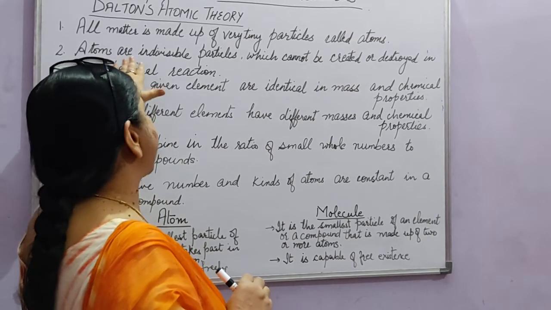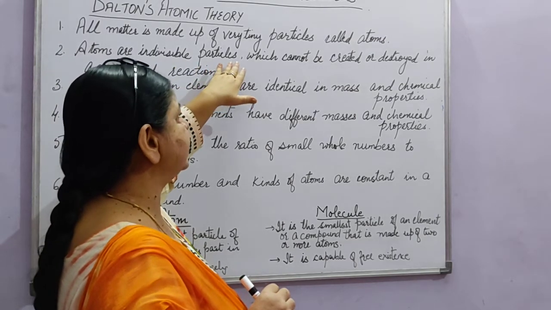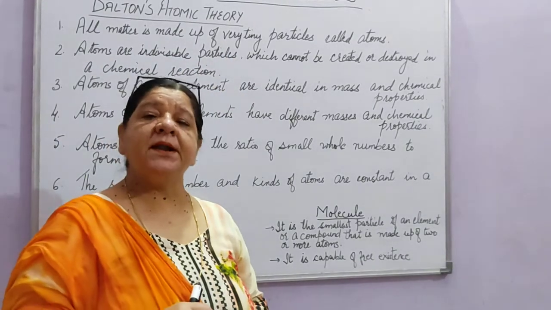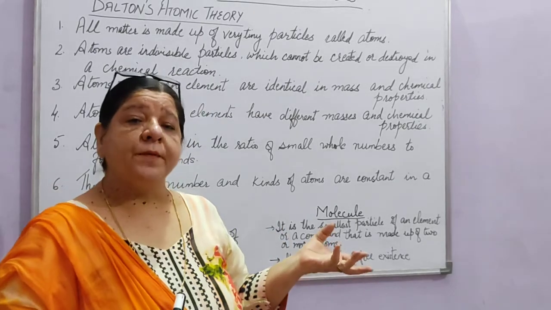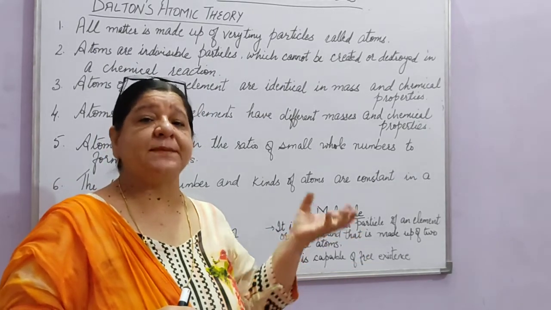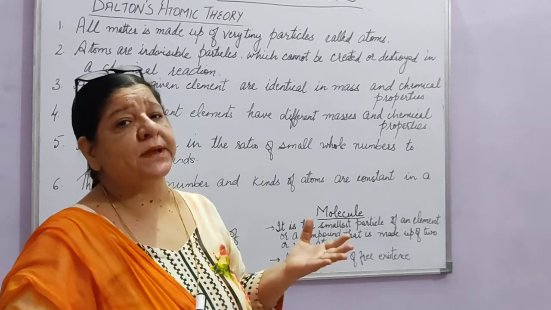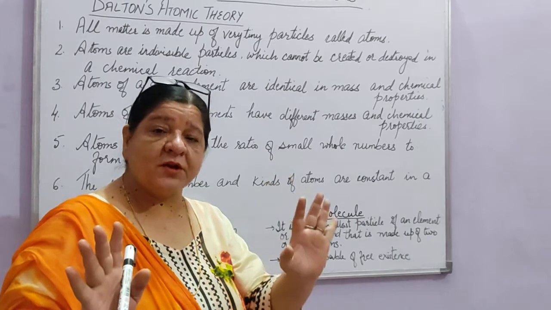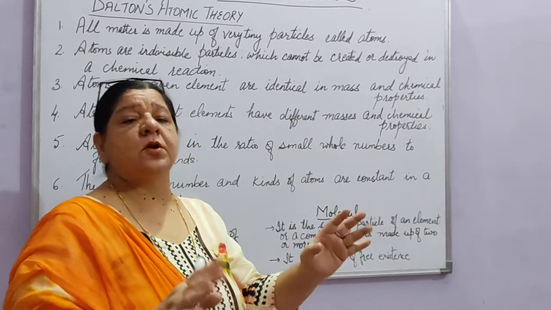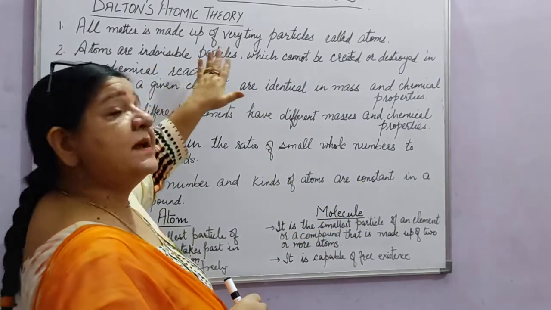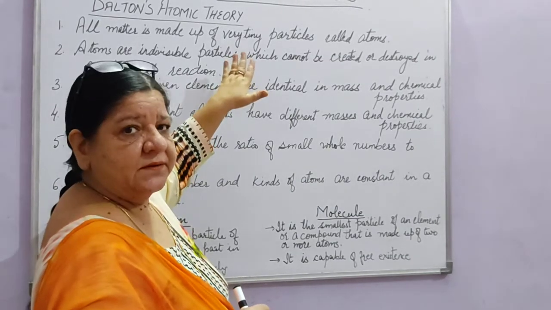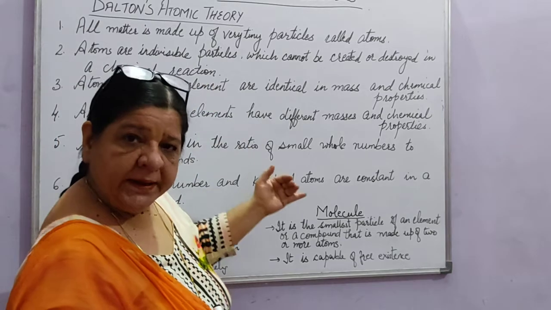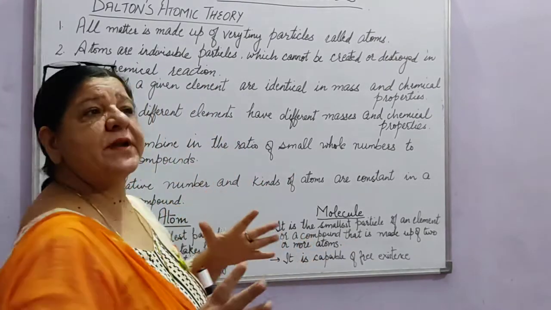Secondly, he said atoms are indivisible particles which cannot be created or destroyed in a chemical reaction, according to the first law, the law of conservation of mass, that matter can neither be created nor be destroyed. Till then it was not known whether the atom is divisible or not. So he said atoms are indivisible particles which cannot be created or destroyed whenever any chemical reaction takes place.